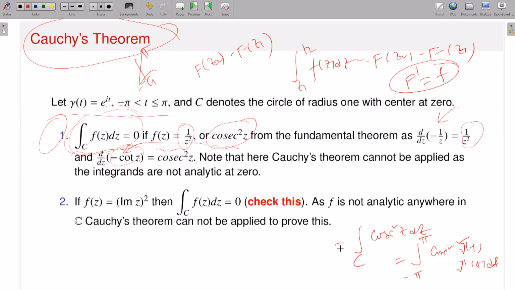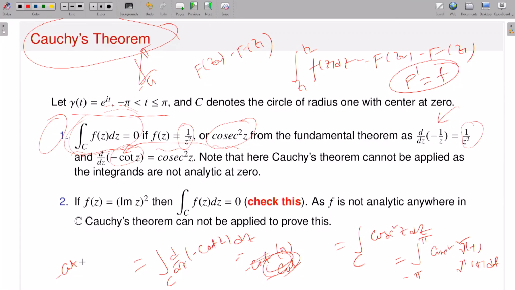Since minus cot z is the antiderivative, by the existence of the antiderivative, this is the same as the integral over C of d/dz of minus cot z dz. Because it possesses an antiderivative, the value is nothing but minus cot z at the two points.